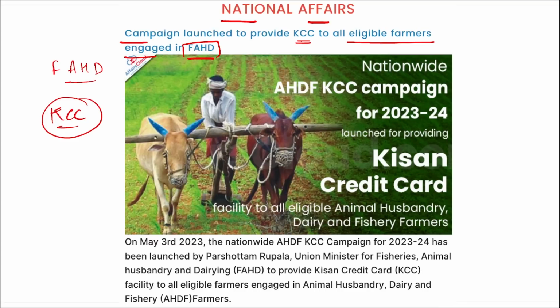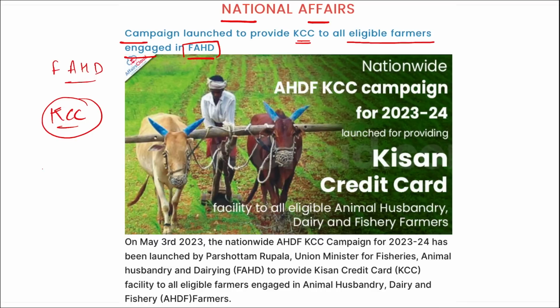Right? The campaign has been launched as a part of Azadi Ka Amrit Mahotsav. This nationwide AHDF, that is your Animal Husbandry, Dairy and Fisheries KCC campaign, is organized by the Department of Animal Husbandry and Dairying in association with the Department of Fisheries. Right?